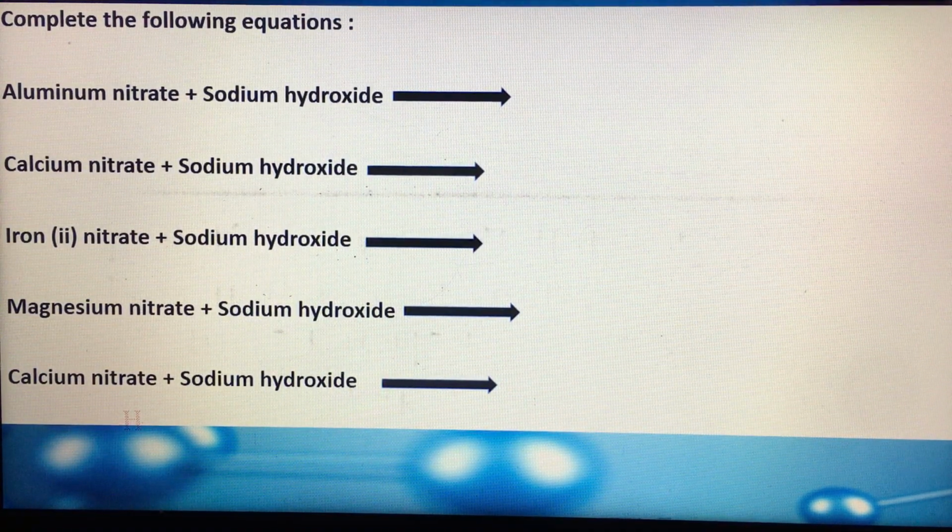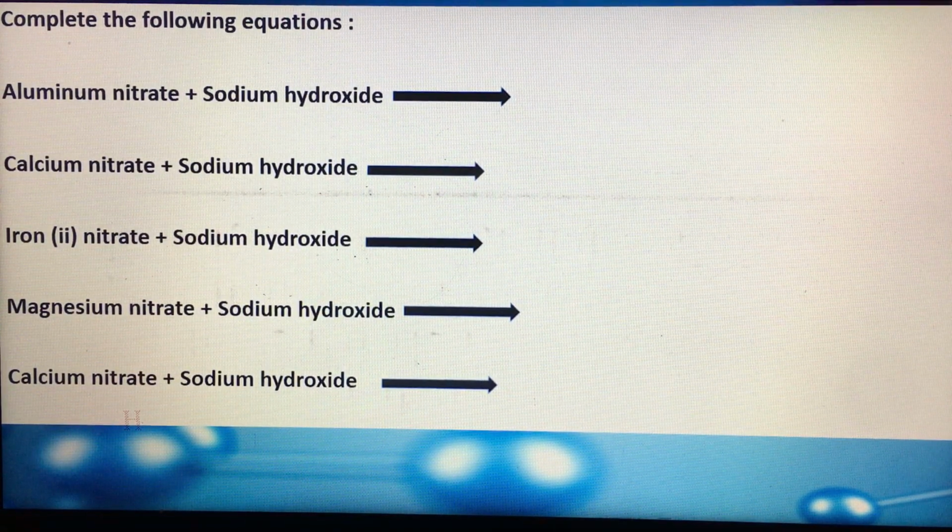What about magnesium nitrate? When it reacts with sodium hydroxide, magnesium will react with hydroxide to produce a precipitate, which is magnesium hydroxide, and a solution of sodium nitrate. The last reaction, calcium nitrate and sodium hydroxide, they will react to produce calcium hydroxide and sodium nitrate.